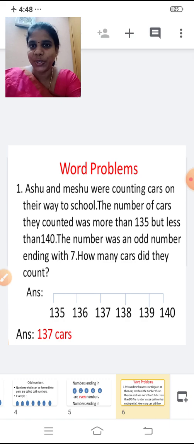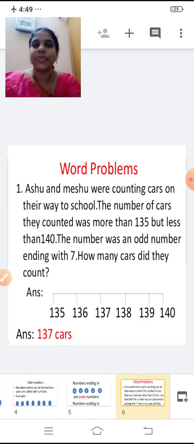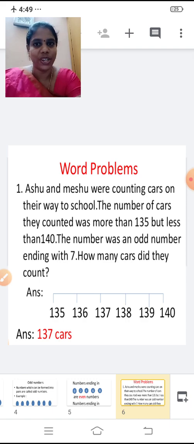On their way to the school, what were they doing? They were counting how many cars were going. So 1, 2, 3, like that. They were counting the cars. So Ashu and Mishu were counting cars on their way to school. Understood till this? What were Ashu and Mishu doing? They were counting the cars on their way to school.